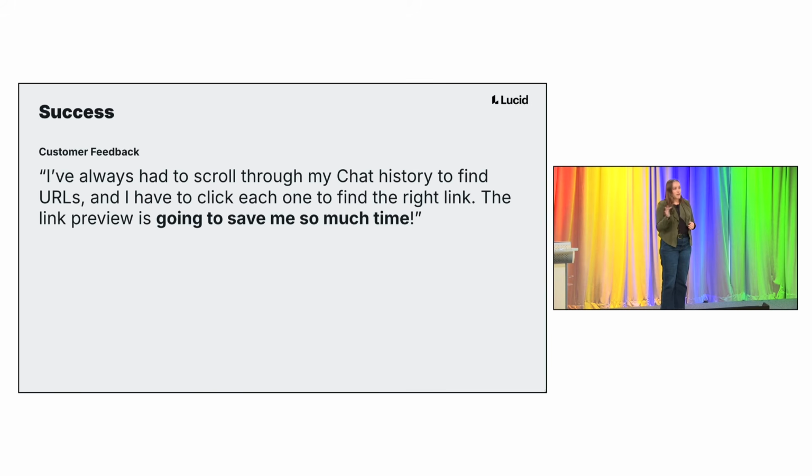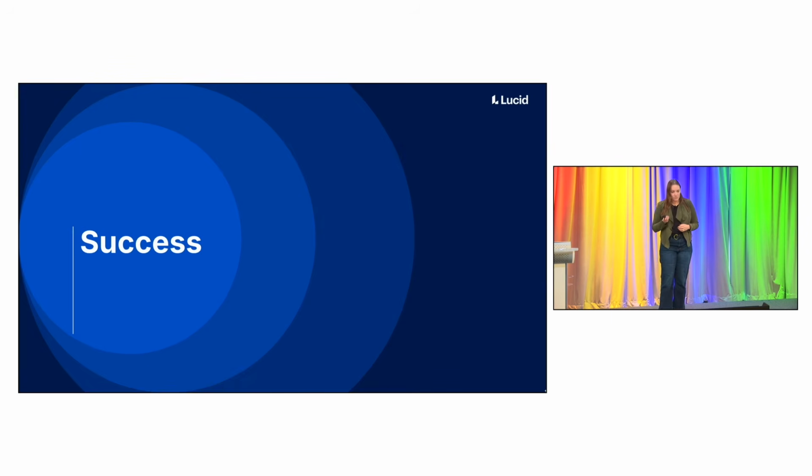They said what's really exciting is the longer term, where a couple of weeks later, they think, oh, I sent that board to Clio and it had, I know it was like purple and orange or something like that, and they scroll through their chat history to find it. So not what we built for, but so valuable for them that they said, I used to have to just look at a bunch of blue links and I had no idea which was the right link. So those previews have been huge.